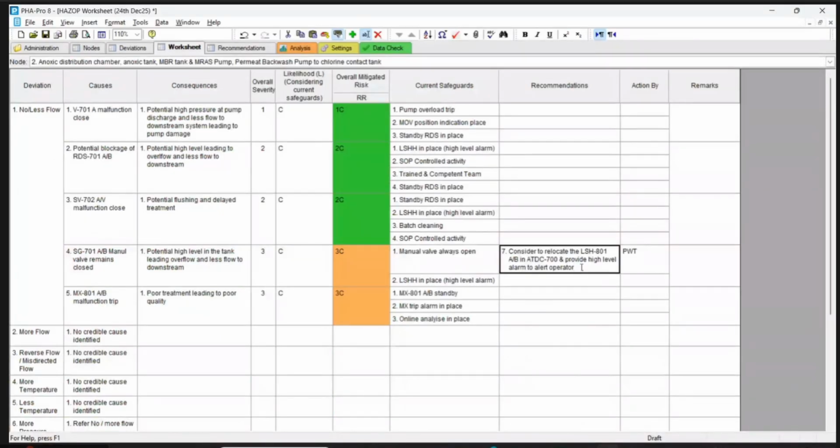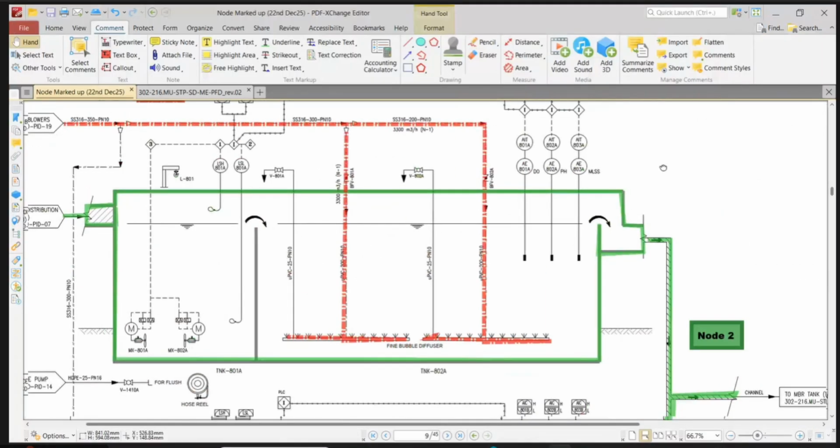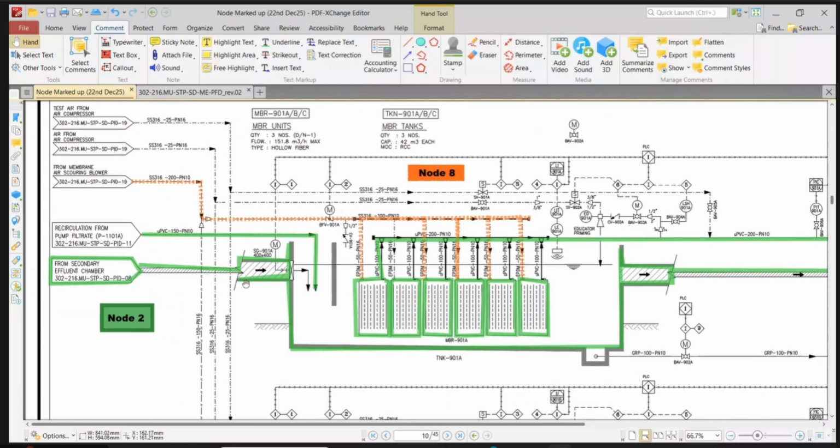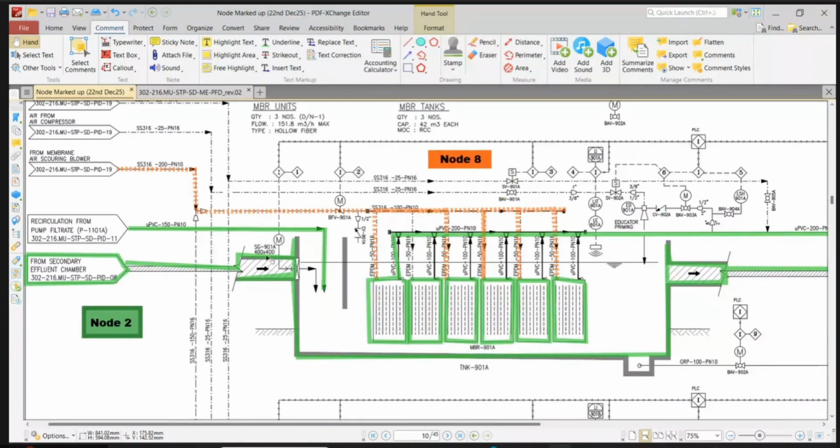Provided a recommendation and provide high level alarm also, Imran, so that they don't miss. Okay, guys, I'm here, and after that I'm going to downstream. This MOV is there. They have agreed on this.